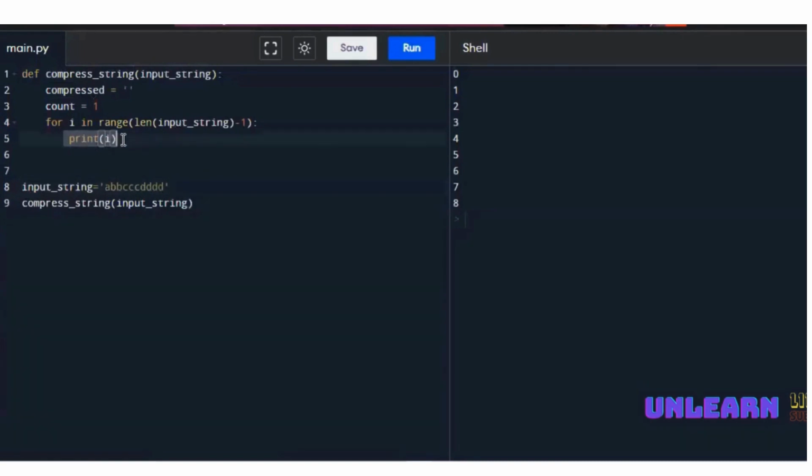So now let us just run this code. If input_string[i], what is actually input_string[i]? You can even print all of this.